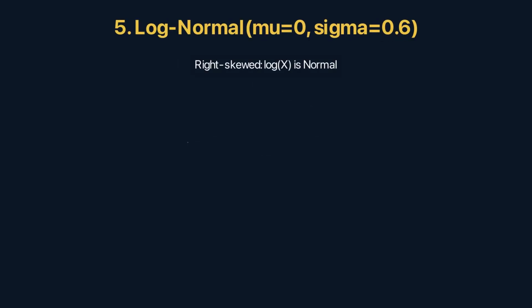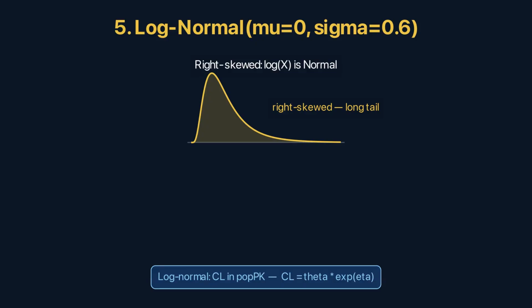The log-normal: take the log, and it's normal. Clearance in popPK is log-normally distributed. That's why we model CL equals theta times exponential of eta.